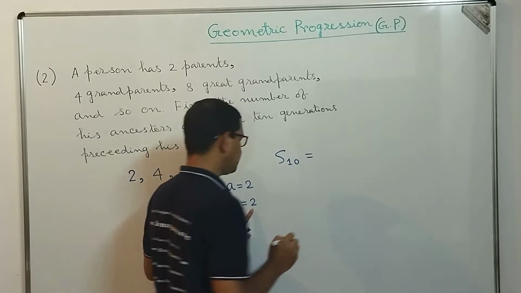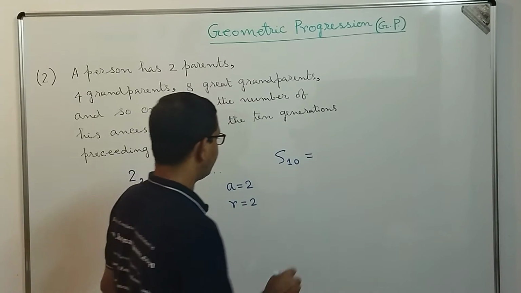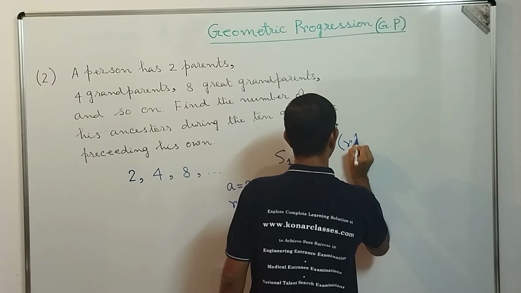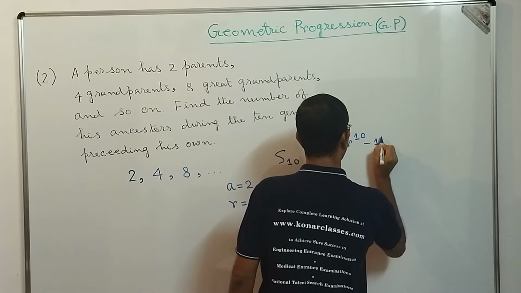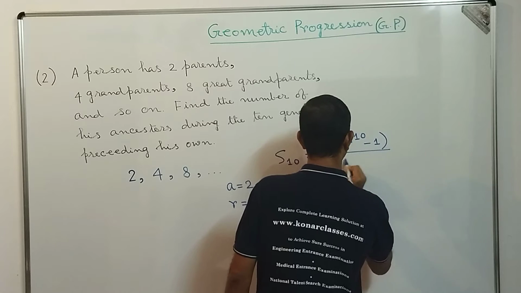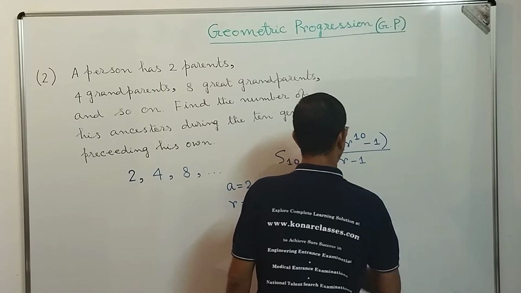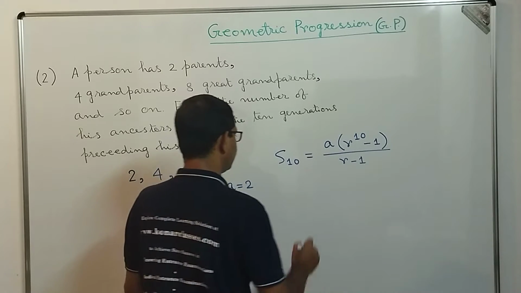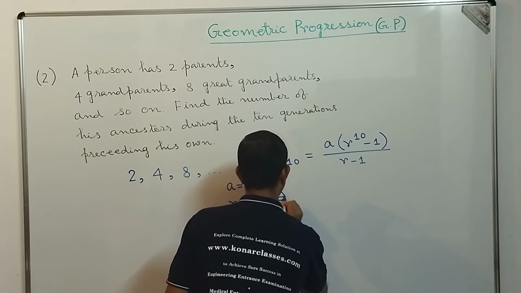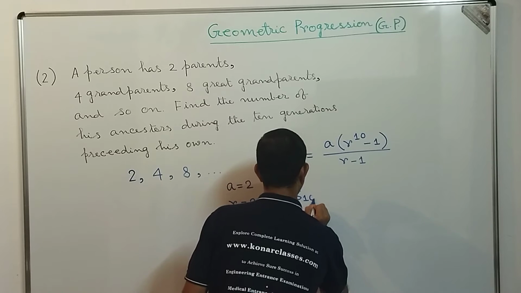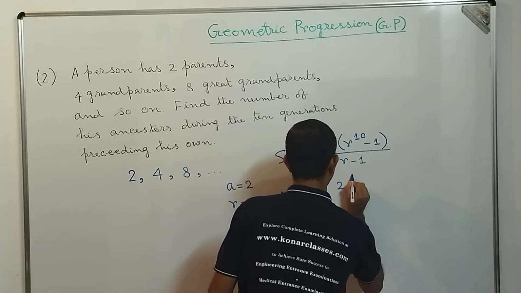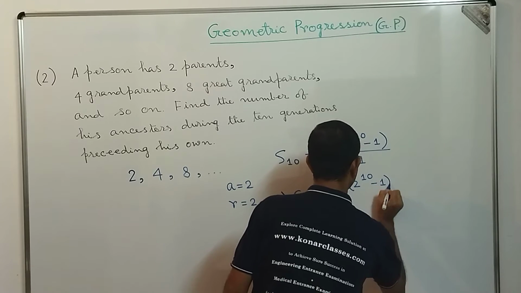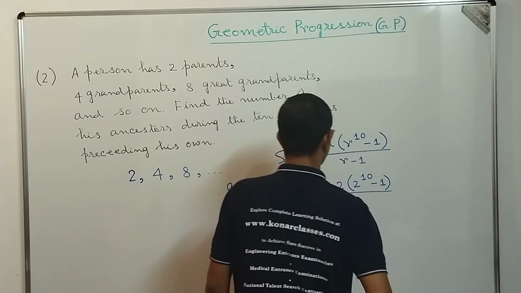So as common ratio 2 is greater than 1, the formula we are going to use is a into r to the power 10 minus 1 divided by r minus 1. And dear students, in context to our question, the value of a is 2 and r is also 2. So the value of S10 is equal to 2 into 2 to the power 10 minus 1 divided by 2 minus 1.